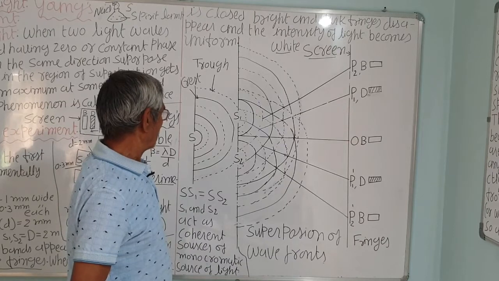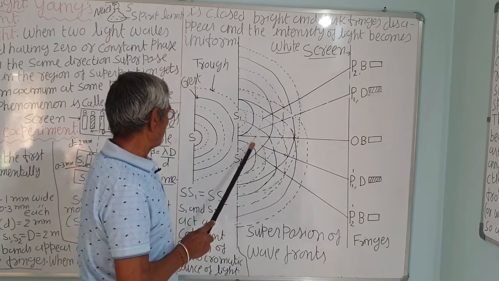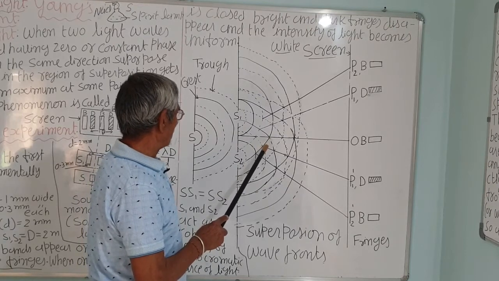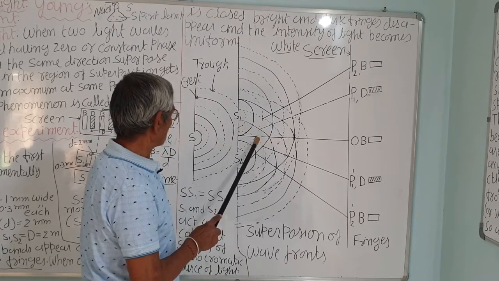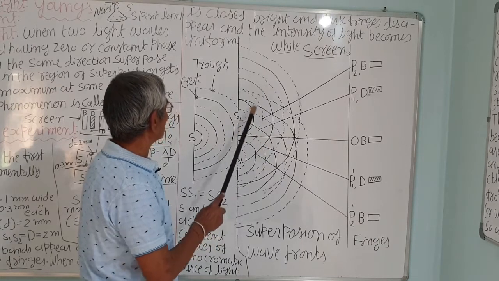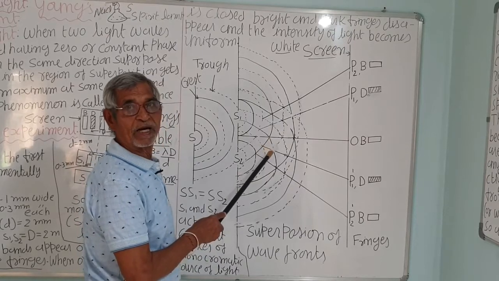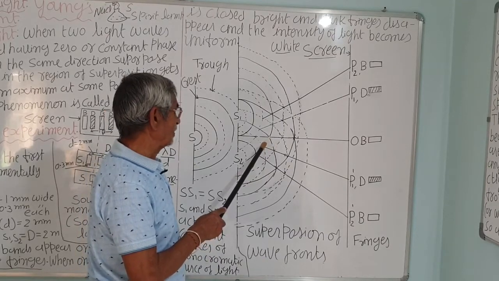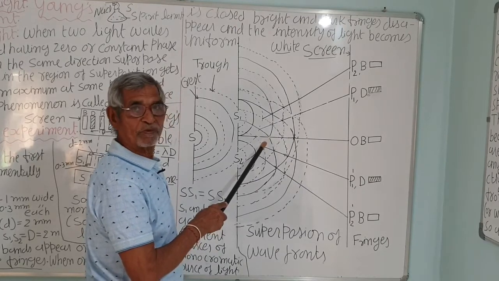At a point in the medium or air, if the crest of one wave train superposes the crest of another, this is the crest of S1 and this is the crest of S2, they superpose each other and there will be a higher crest. The amplitude will be the sum of the amplitudes of the individual waves.